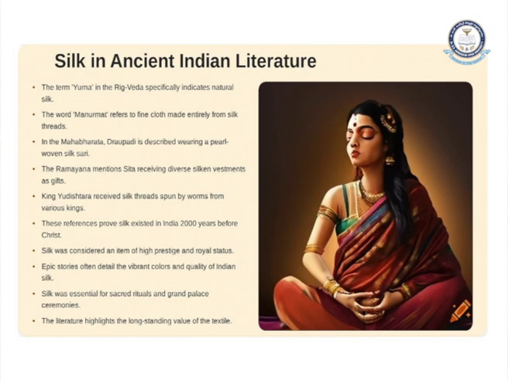In the Mahabharata, Draupadi is described wearing a pearl woven silk sari, and in the Ramayana it mentions Sita receiving diverse silken garments as a gift. That means silk was focused on as a royal garment or royal textile.